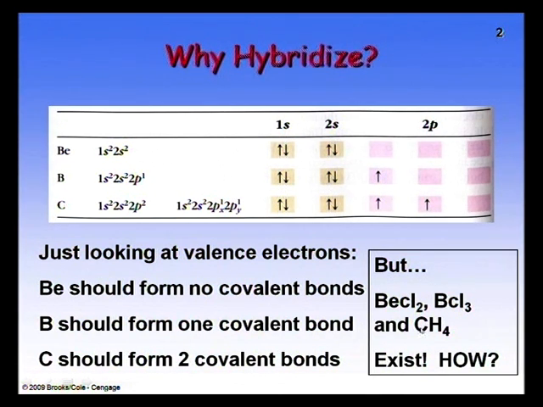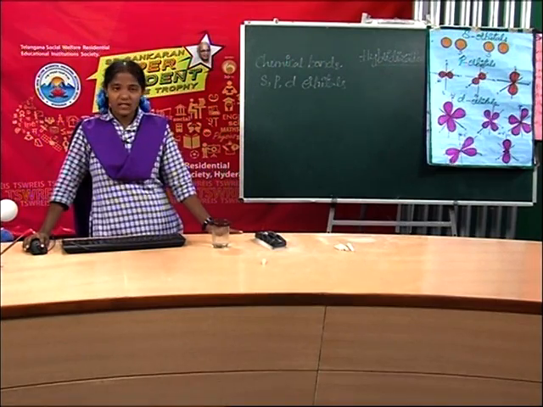But beryllium forms beryllium chloride, boron forms boron trichloride and carbon forms methane. So, why are hybrid orbitals formed? Let us see that.